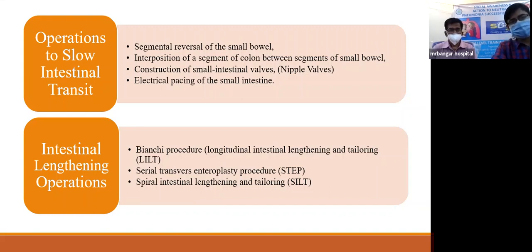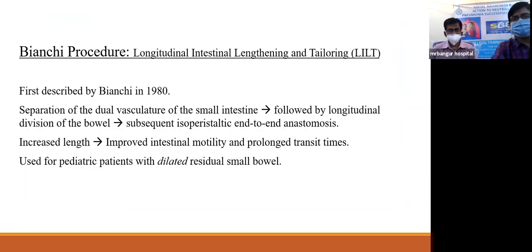More research has been done about the intestinal lengthening operations, such as the Bianchi procedure, which is the longitudinal intestinal lengthening and tailoring, the serial transverse enteroplasty procedure, and the spiral intestinal lengthening and tailoring, that is the SILT. So first, briefly about the Bianchi procedure. It was first described by Bianchi in 1980.